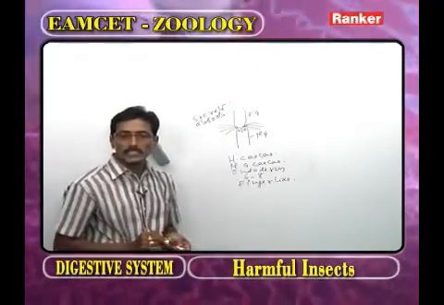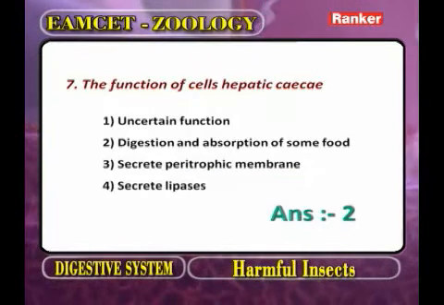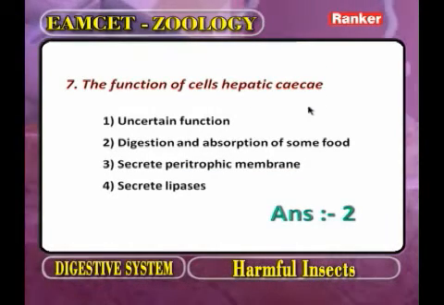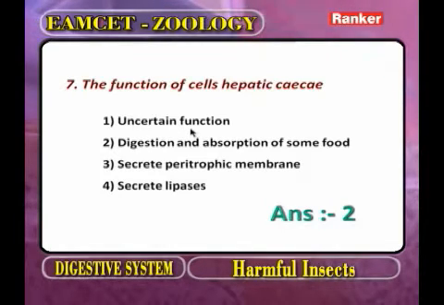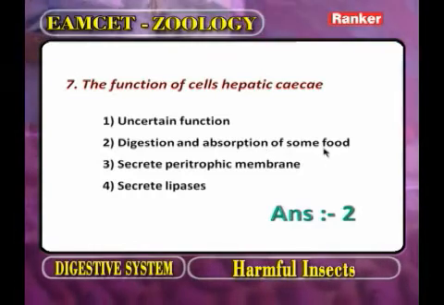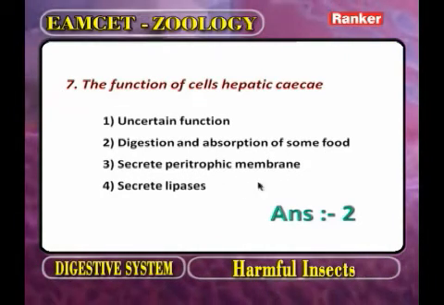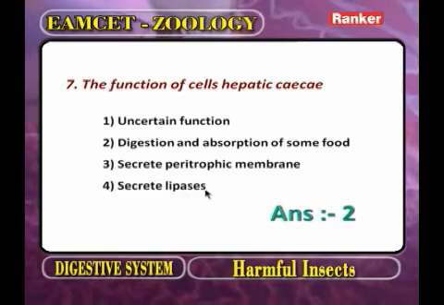Here the question is, what is the function of cells of hepatic caeca? One, their function is not known. Second, digestion and absorption of some food. Third, secrete peritrophic membrane. Fourth, secrete lipase.